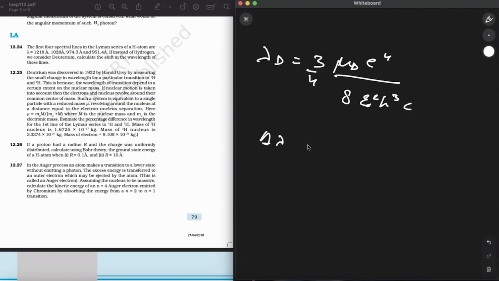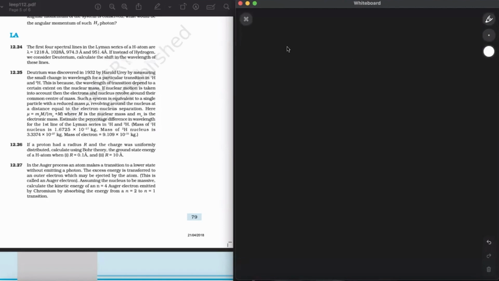If I write it, the only point of difference will be mu d minus mu h. Then mu d minus mu h, and I also have a lambda h in delta lambda upon lambda h, so I'd have a mu h in the denominator also, into 100. But we have to calculate further, so this is a more calculative question. So moving forward, I have to split it open.